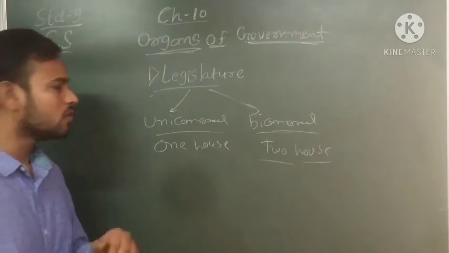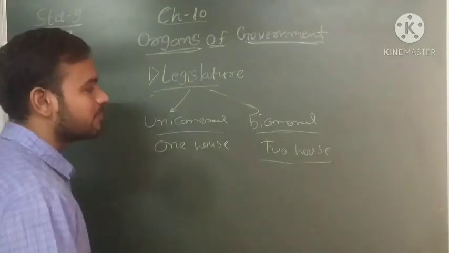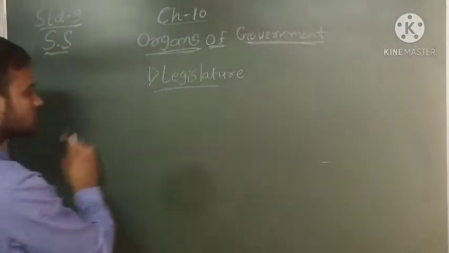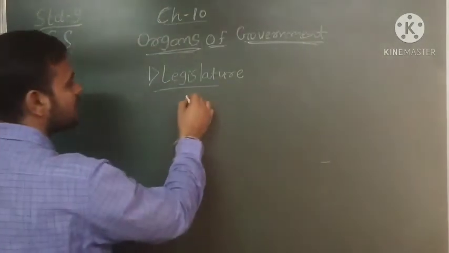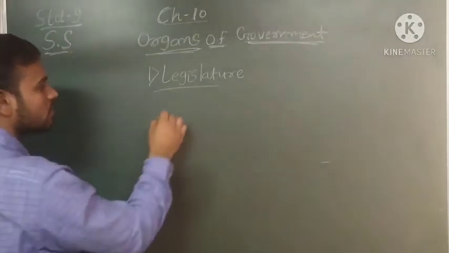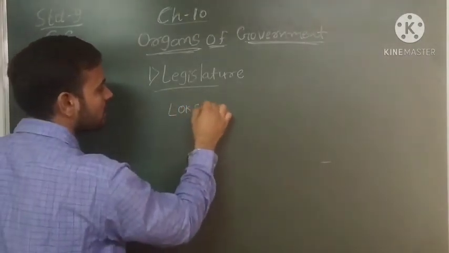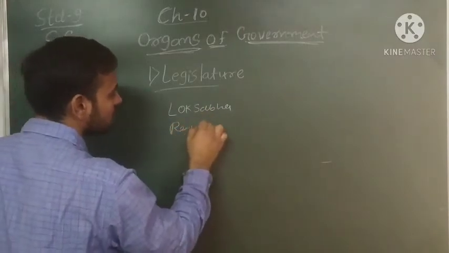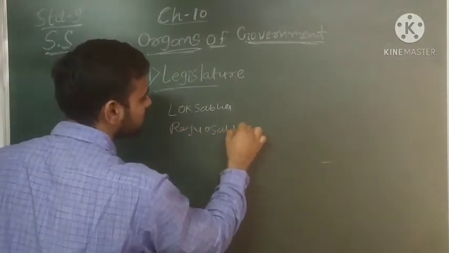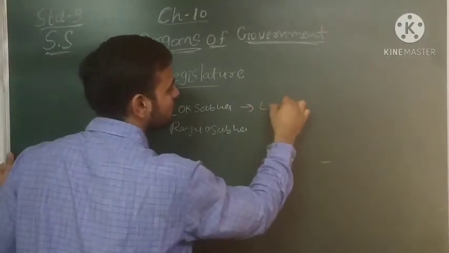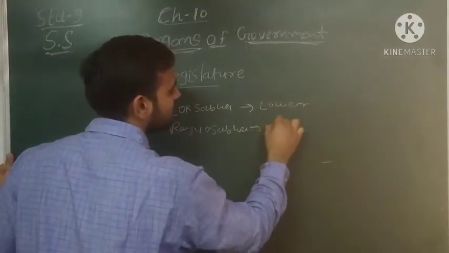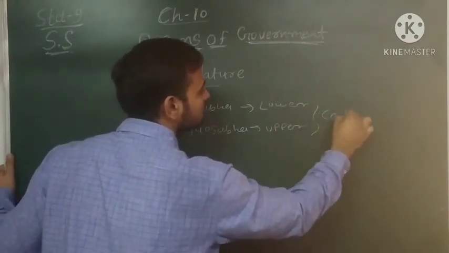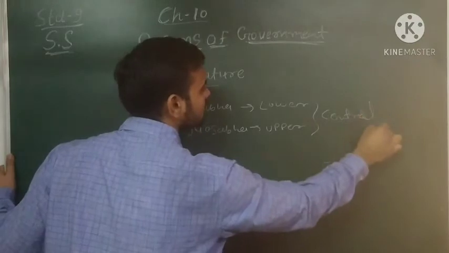Now we know very well that India has a bicameral legislature at parliamentary level because there are two houses of the parliament. Which are they? We know that Lok Sabha is the lower house at the central level, and Rajya Sabha is the upper house, right? Okay, at the central level.